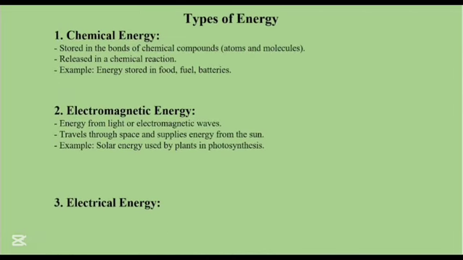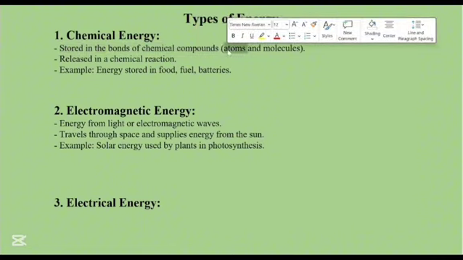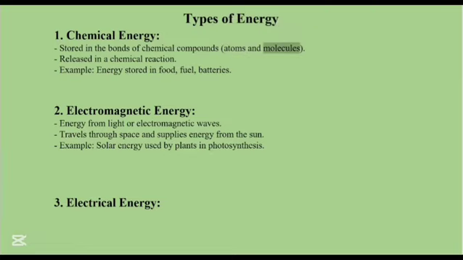The first type of energy is known as chemical energy. It is stored in the bonds of chemical compounds, which are atoms and molecules. It is released in a chemical reaction. For example, energy is stored in food, fuel, or batteries.